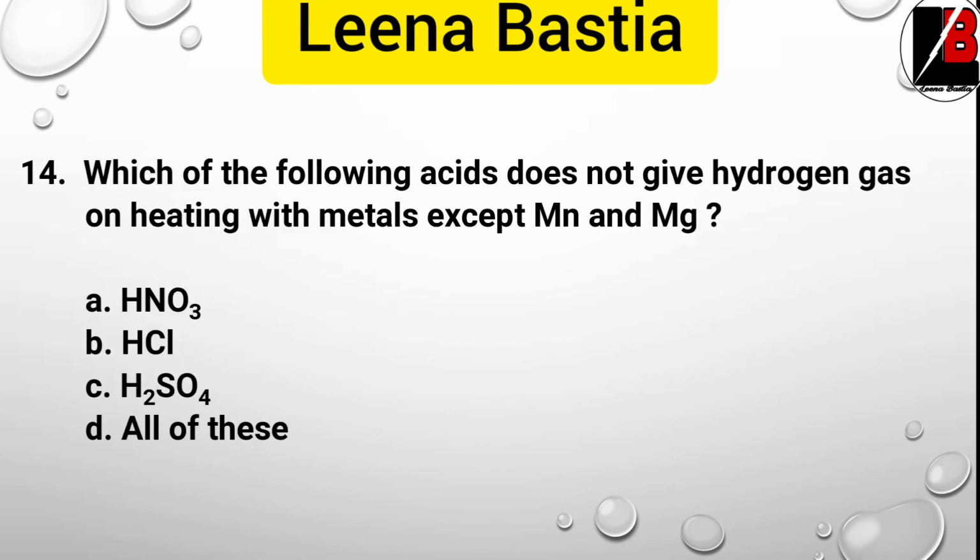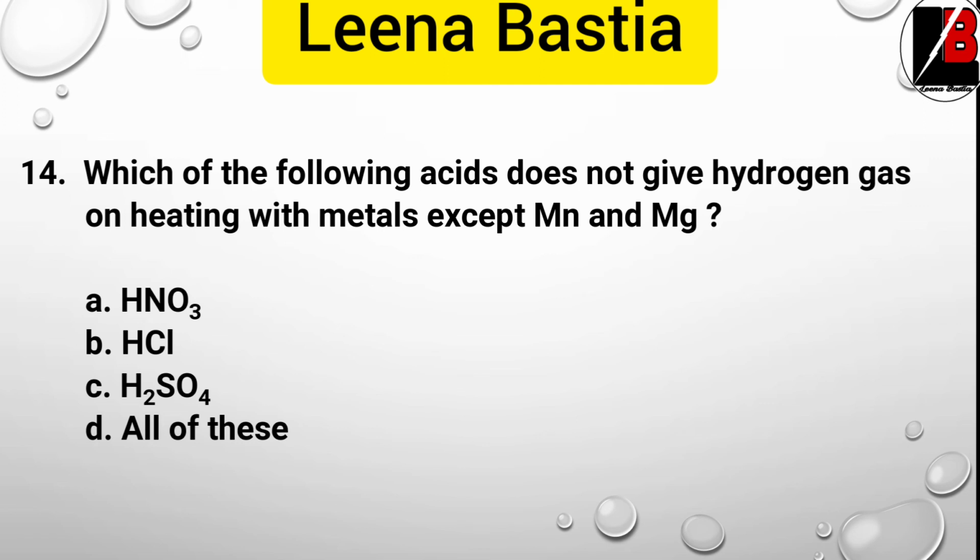Next question is question number 14. Which of the following acids does not give hydrogen gas on reacting with metals, except manganese and magnesium? So the options are HNO3, HCl, H2SO4, all of these. So clearly you have read that wherever there are some exceptions you need to remember, because hydrogen gas is not produced in this particular acid, right?